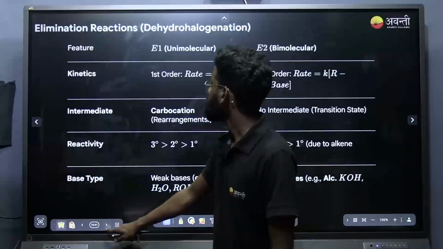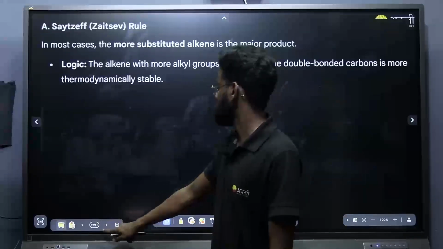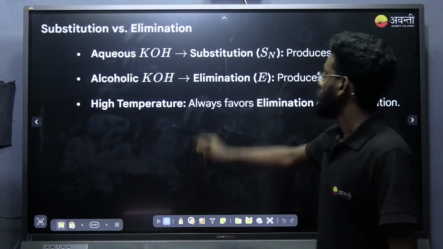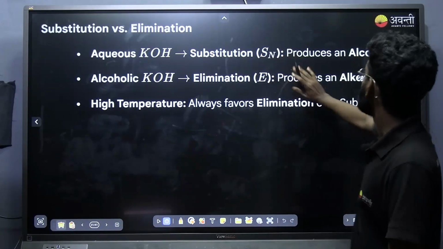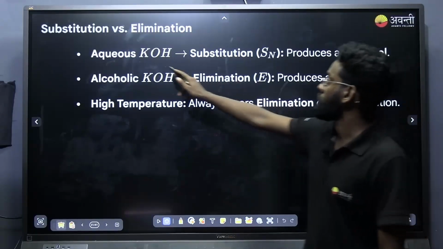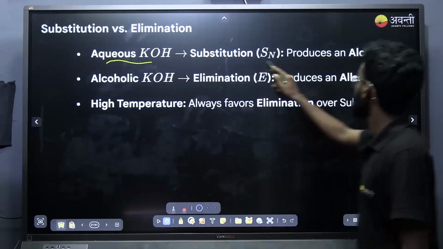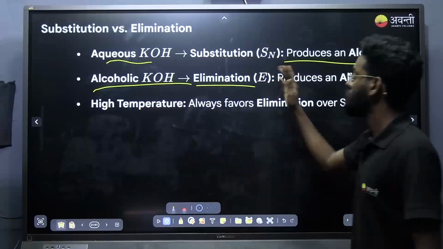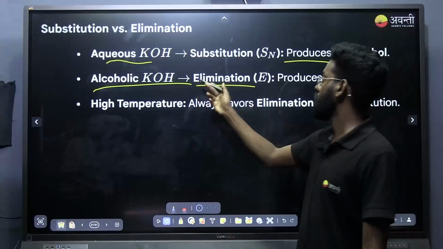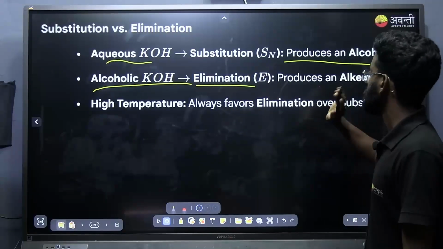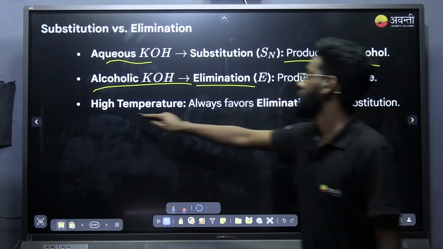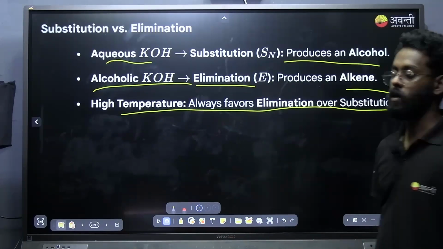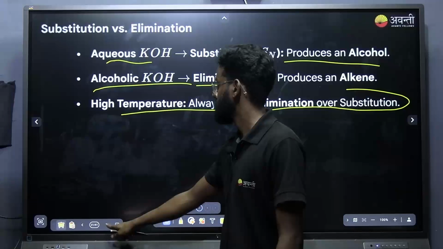Elimination reactions and substitution are both over. Just an idea about substitution and elimination: always think that if it is aqueous KOH, that will give substitution over elimination, and if it is alcoholic KOH, which you will see in most of the questions, that will give elimination over substitution. And high temperature always favors elimination over substitution. This is how we can differentiate whether the reaction undergoes elimination or substitution.